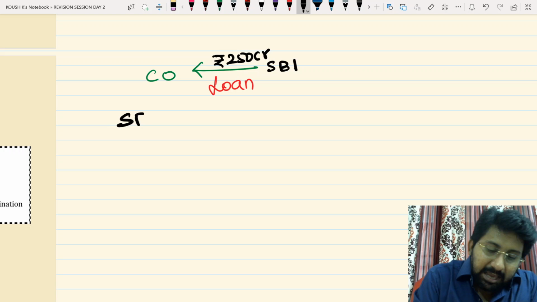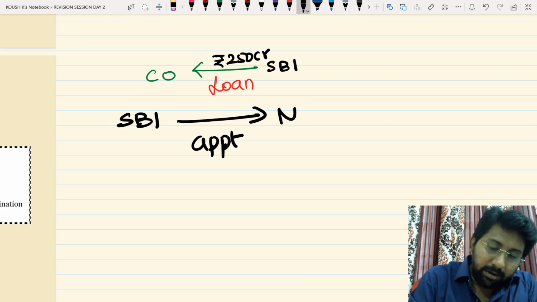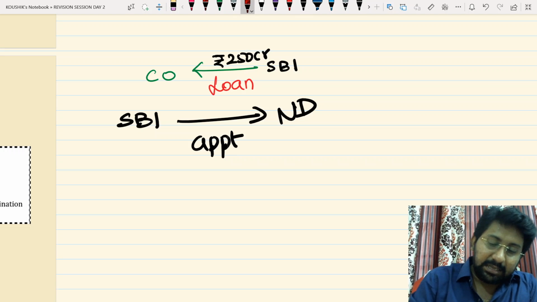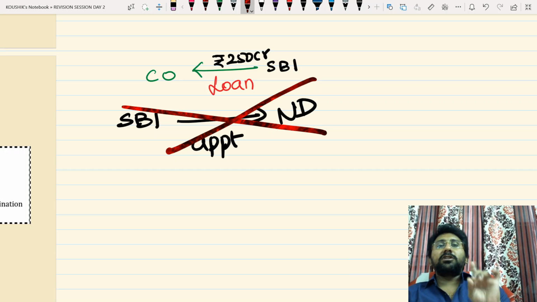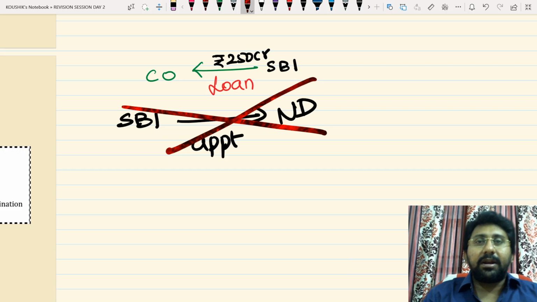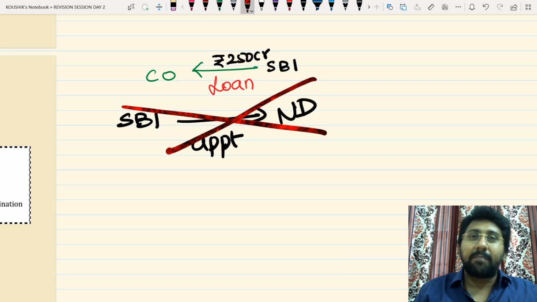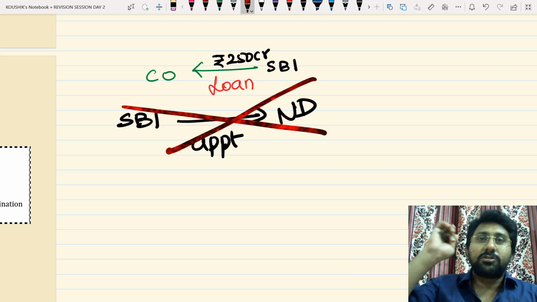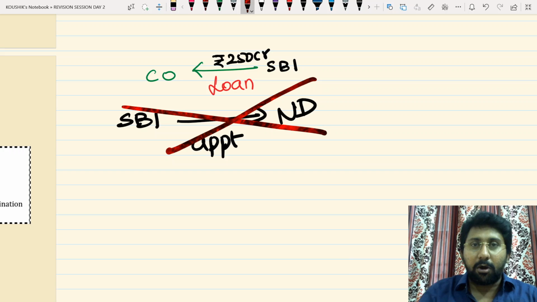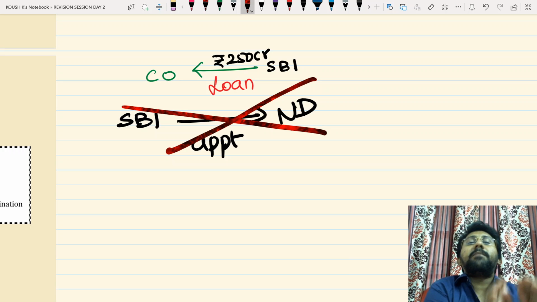Therefore, SBI, banks and financial institutions will appoint nominee directors. Like this, you should not think. This is a wrong notion. Financial institutions and banks will not appoint nominee directors. They will nominate. They will not appoint. Why would a third party make an appointment in my company? SBI will only nominate. Banks and financial institutions nominate. You nominate a person, he is your nominee. When your nominee is appointed by our company as a director, he becomes a nominee director.